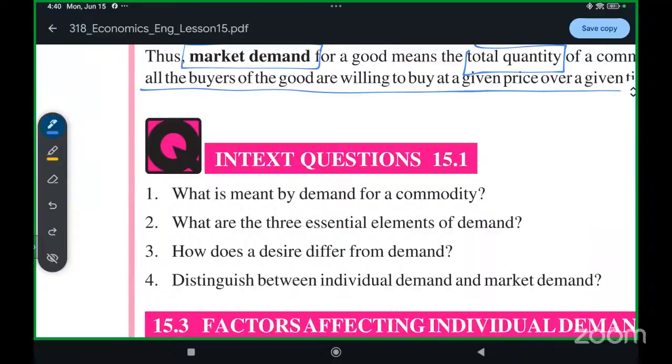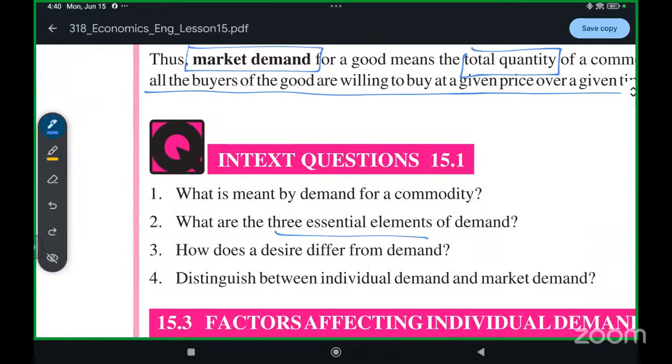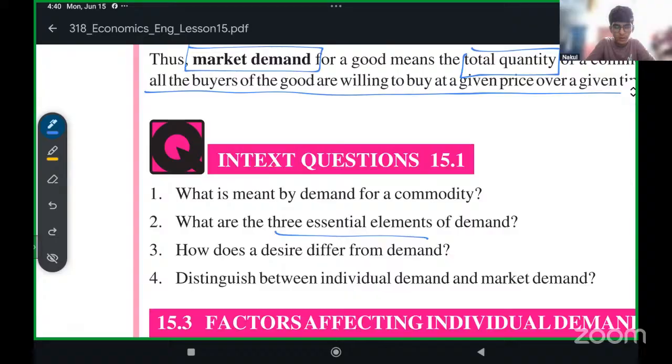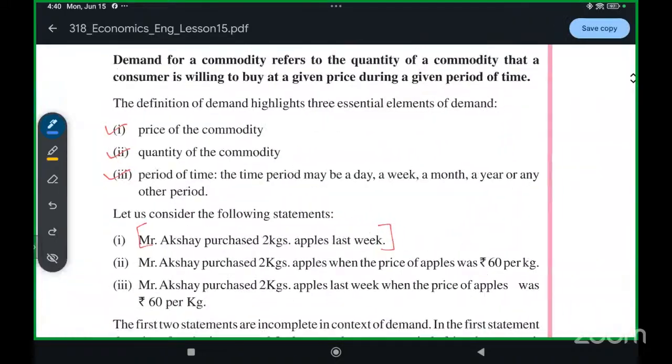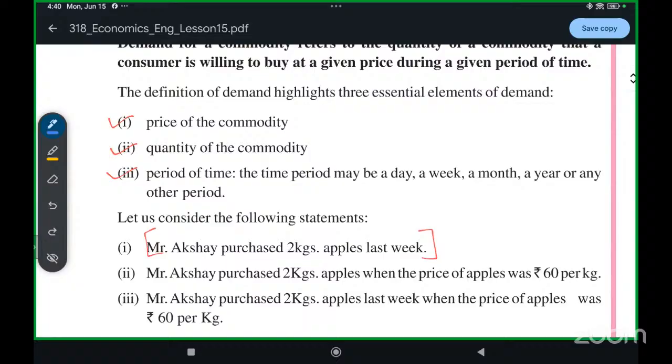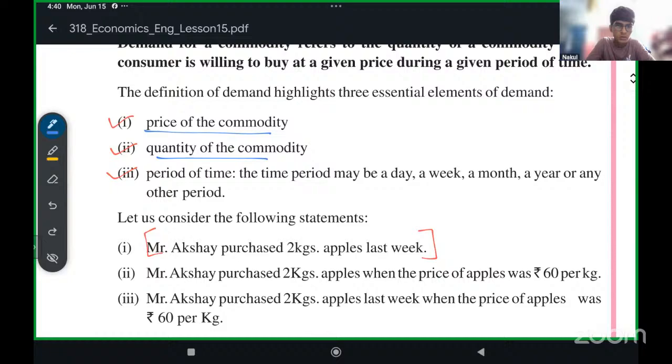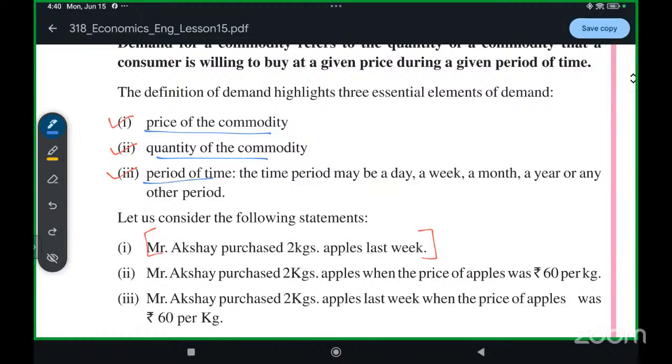Okay, what are the three elements of demand? No, I didn't clearly see that. Okay, here are the three elements of demand. Number one, price of commodity. Number two, quantity of commodity. And the third one, period of time, which means what period of time they are buying. So price of commodity, quantity of commodity, period of time. These three are the elements of demand.